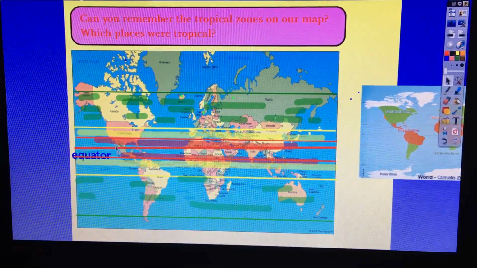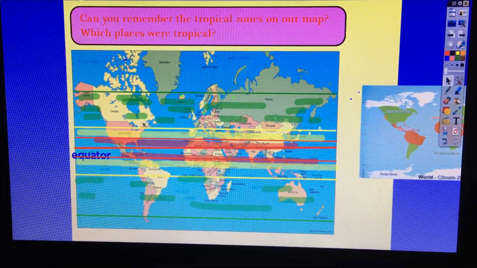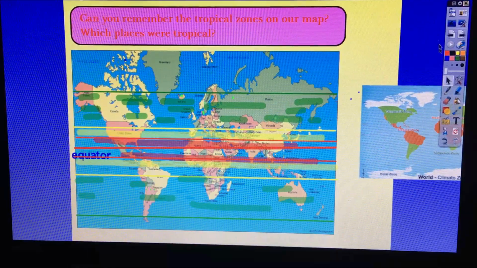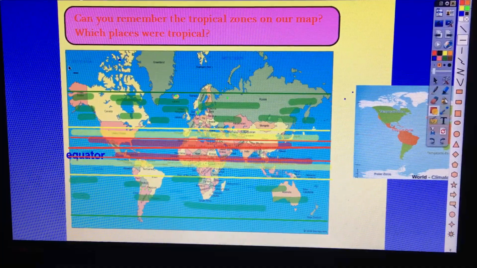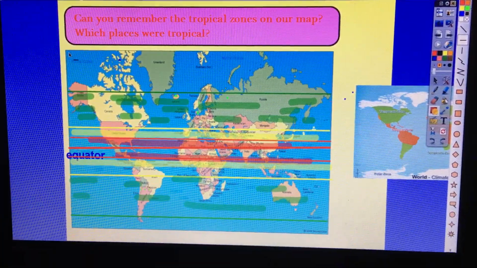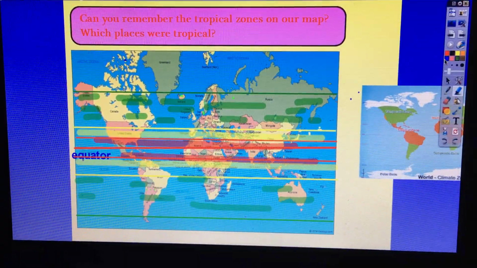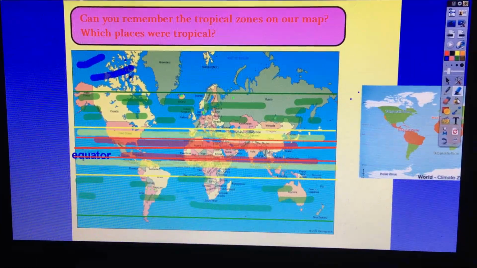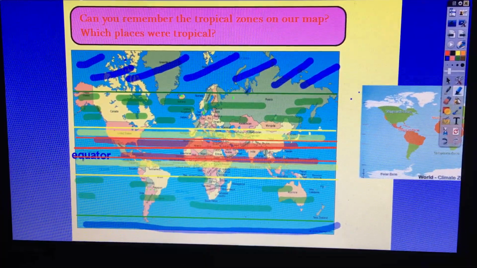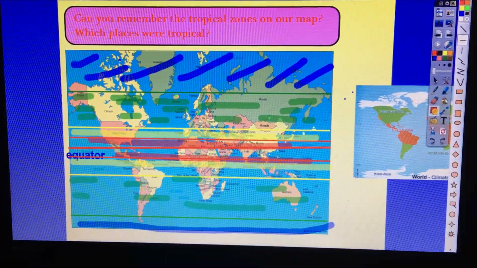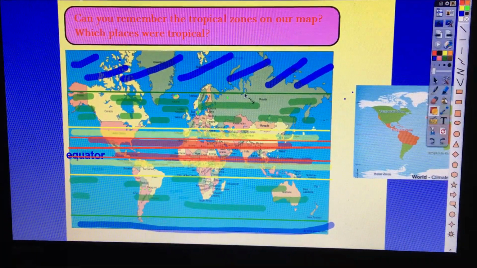So we've got nearest to the equator is called the tropical, good job. Then the subtropical, so dry and sandy deserts. Then the temperate, and the places furthest away from the equator, up here. Can you see where the Arctic Ocean is? All of this bit here. What's that going to be? And all of this bit down here below. I'm going to do it in blue, that's a clue. Shows it's very cold. It's the polar region. Fantastic. So the further you get away from the equator, it's all the way up here. Look how far we are. See if I can get my arrow to show you. Should have some arrows. Fantastic.